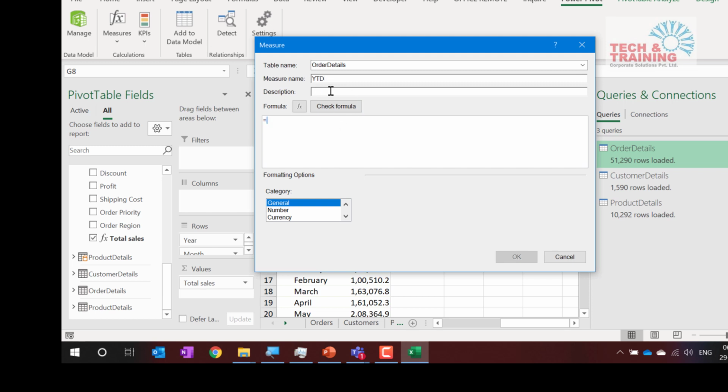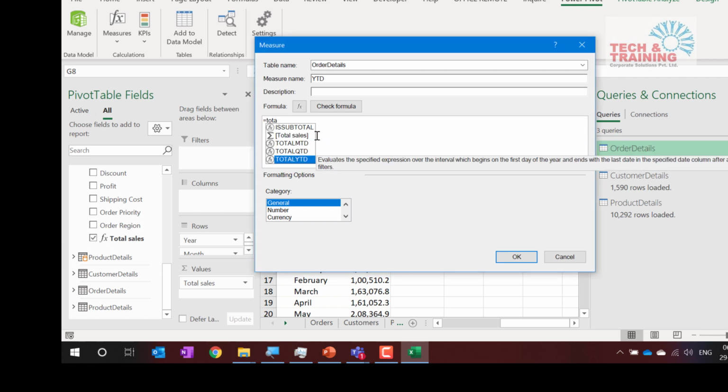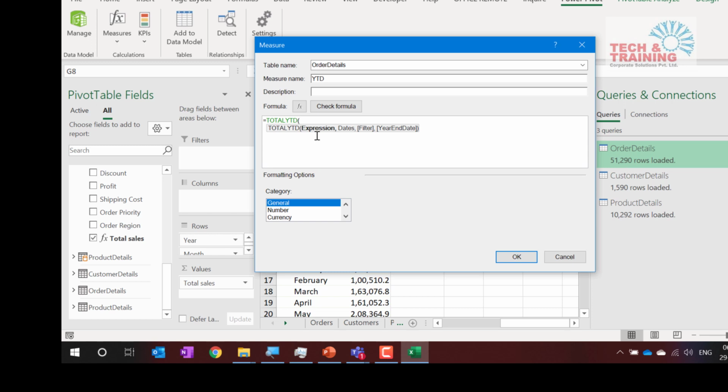And if you want to write a description, you may, or else you can write the function for YTD is, as you can see, that total YTD is already available. So I select YTD. Now it is asking me for expression. This total says I cannot use the existing column as an input here. I need some expressions, and that expression has already calculating something for me.